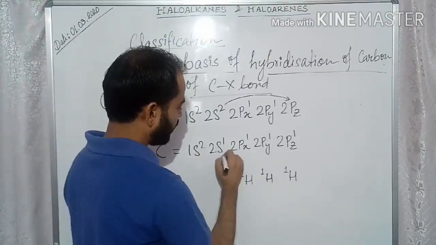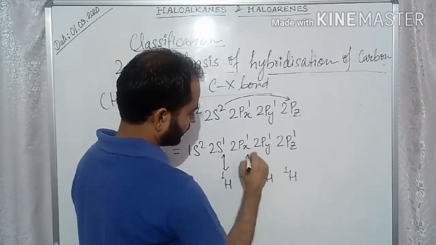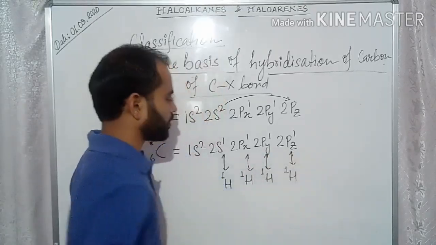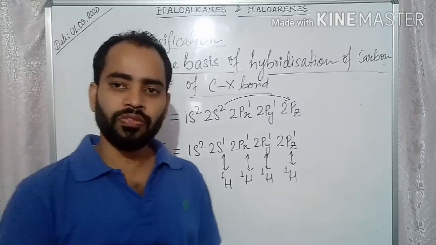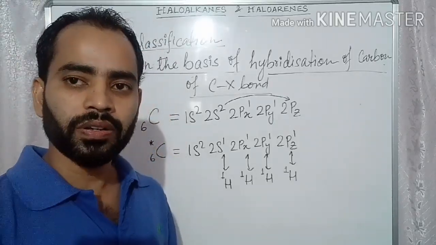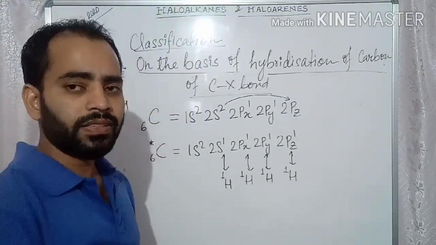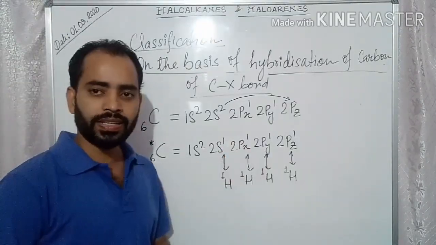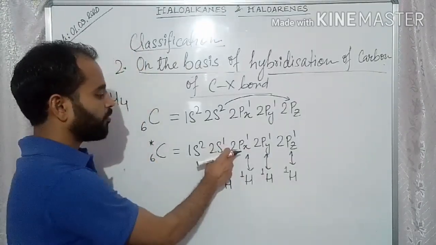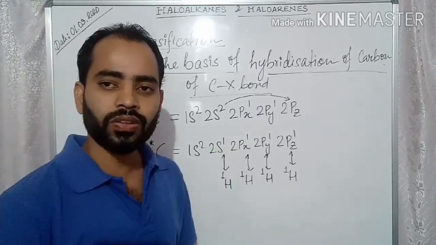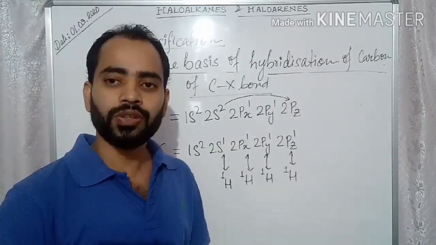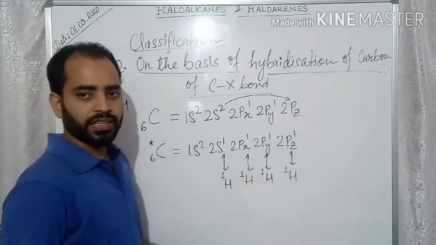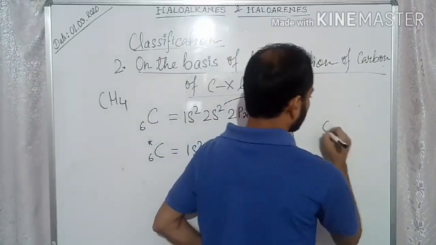So they will form bonds by sharing of electrons. How many bonds will be formed? 4 bonds will be formed. And these hybrid orbitals form bonds with the s orbital of the hydrogen atom. So they form 4 sigma bonds.